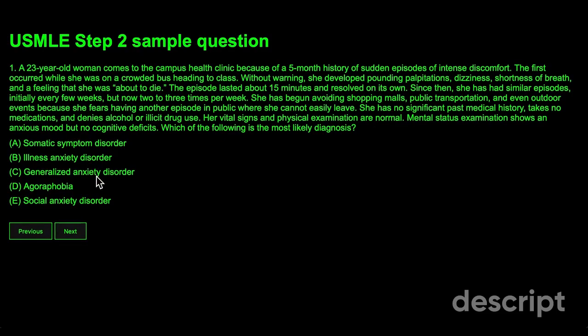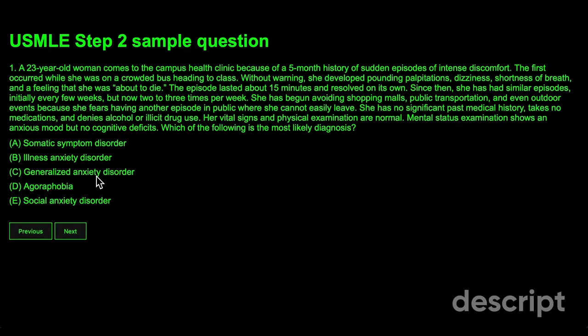Generalized anxiety disorder. So generalized anxiety disorder is when you have anxiety over multitudes of factors, and this anxiety is pretty continuous. So like you are anxious every day about many things.